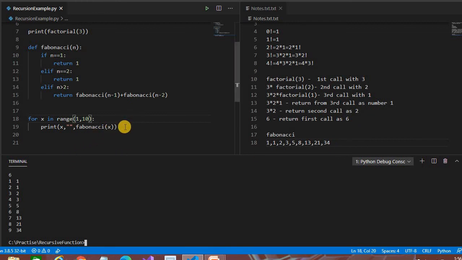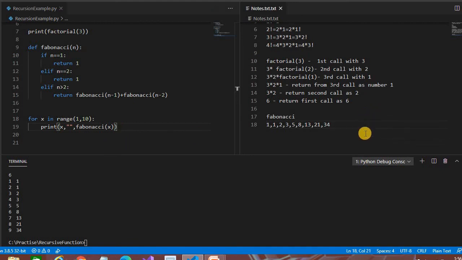There are a few more things we have to take care of while doing recursive functions. It's simple for 10 or 15 calls, but if you have more than 100 calls, it becomes slow, because it takes memory inside to execute this. For handling this, we have some already defined caches, like LRU cache, least recently used cache. Or we can also implement this in a custom way by using a dictionary. So in the next video I will try to cover LRU cache and dictionary. It's a simple example of how to use recursion.